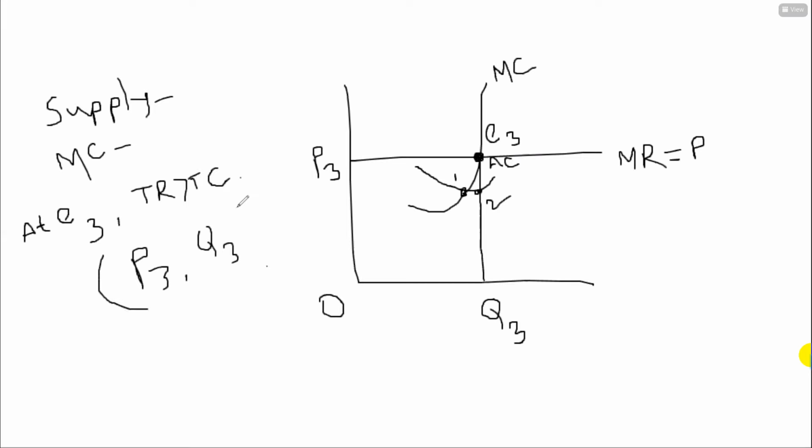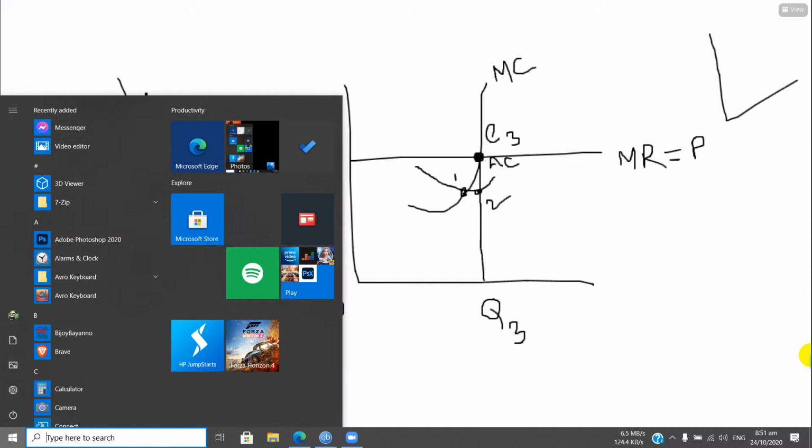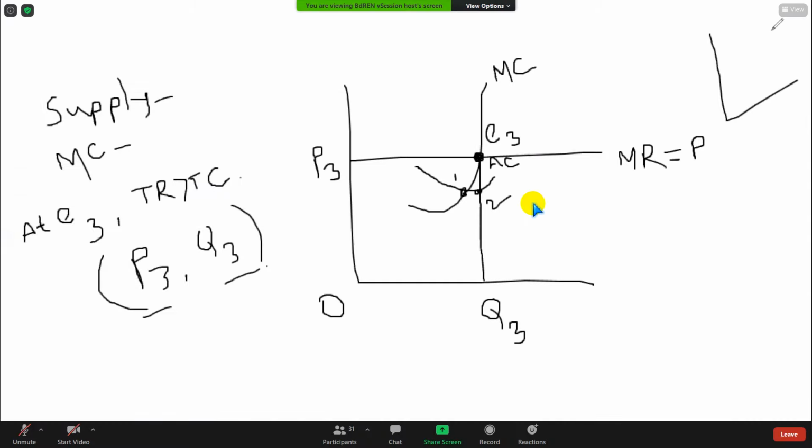So look, it means at this point, E3, we have found 2 points, 1 point of price and 1 point of quantity. So we can say that it is a point of supply curve. Why?